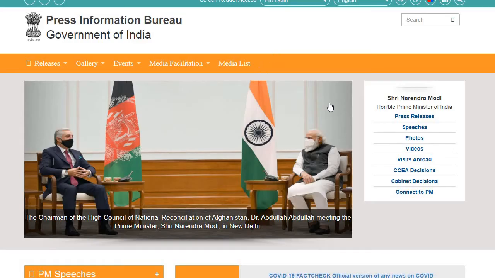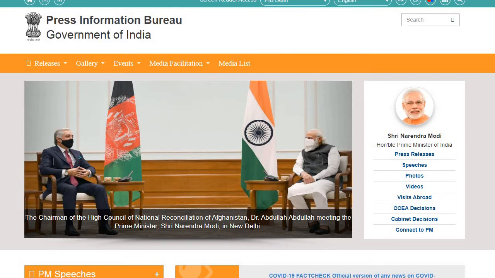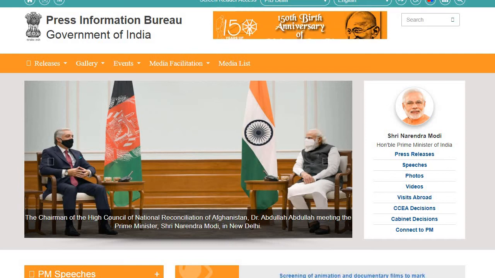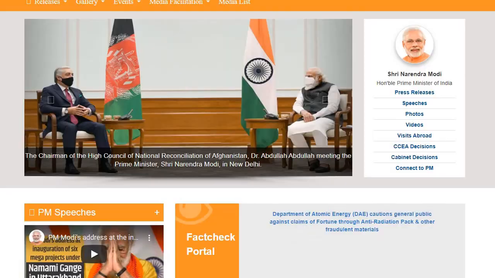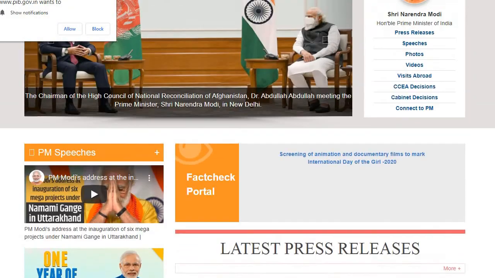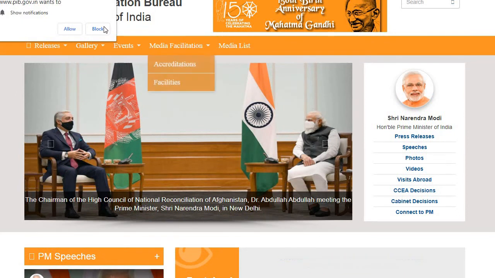Here you see that the Chairman of the High Council for National Reconciliation of Afghanistan, Dr. Abdullah, is meeting Prime Minister Narendra Modi in New Delhi. What all the government is doing for India, for external affairs, at every ministerial level, all things are published for the people of India and for other nations. All the things are released from the Press Information Bureau. It's a government-owned organization which releases everything.